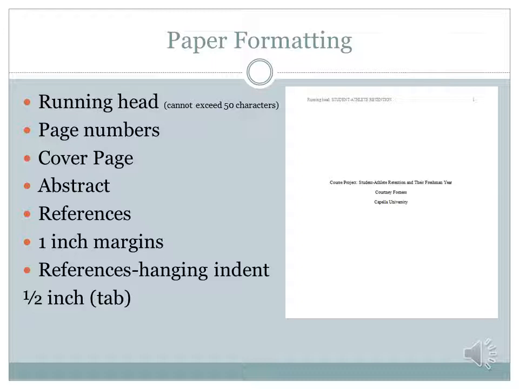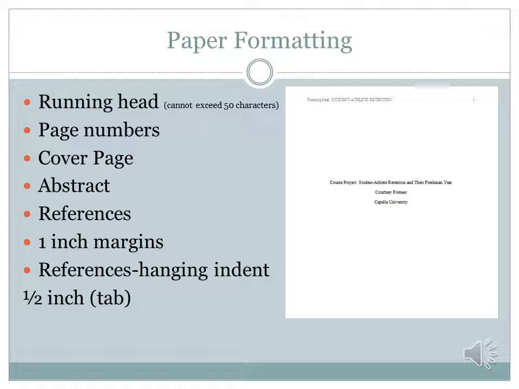Then in the middle of your paper, you're going to have the title of your paper, followed by your name, followed by the university. Some professors might ask you to include things like the date, the title of their course, the title of the project, and additional items. That is up to professor discretion, and that's okay.